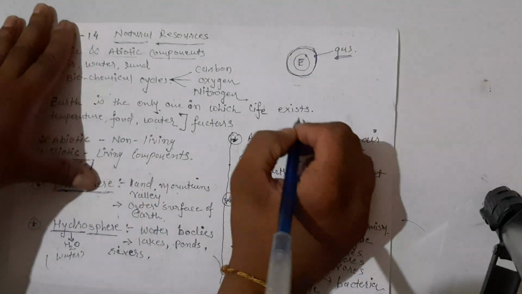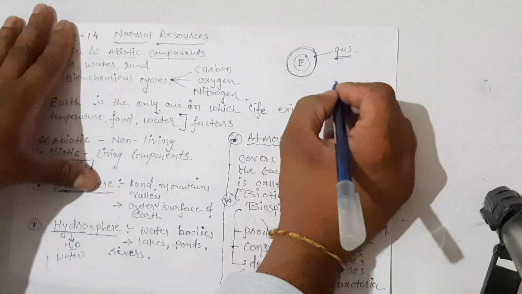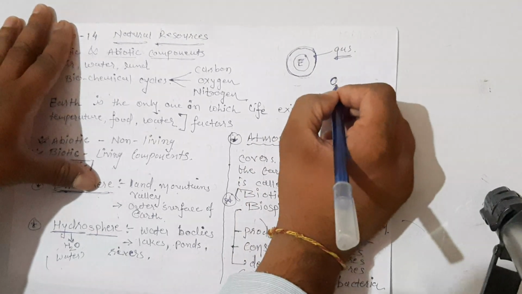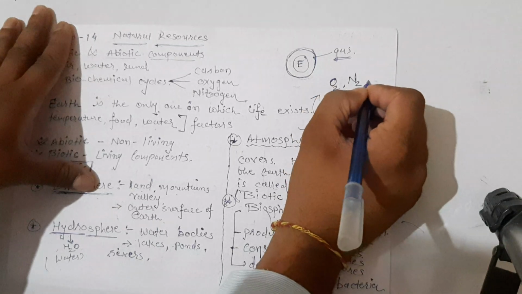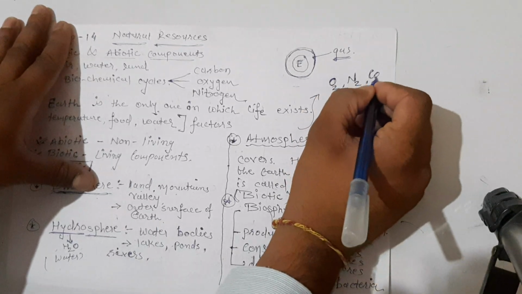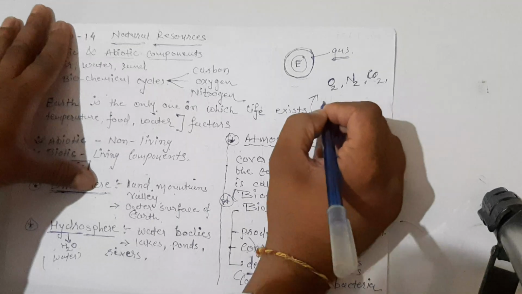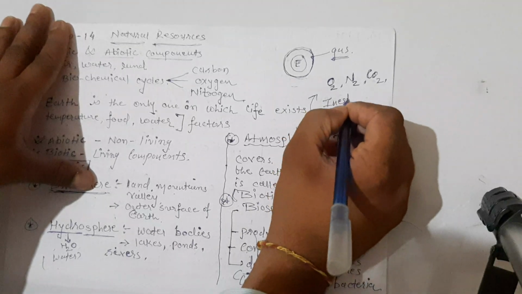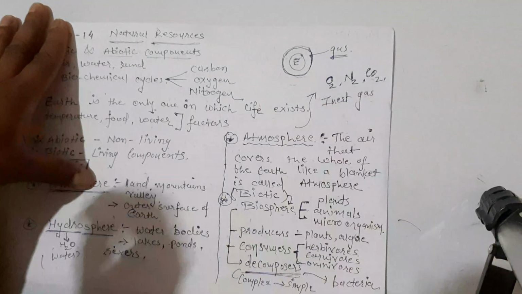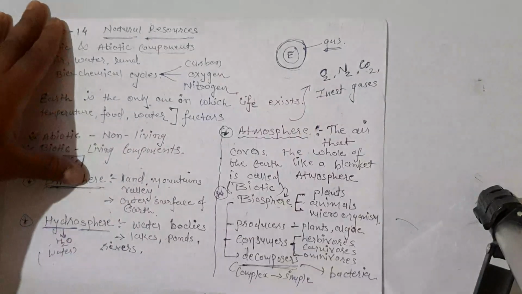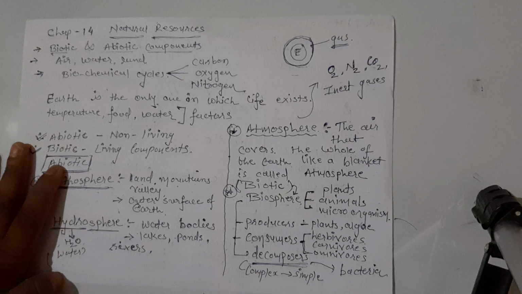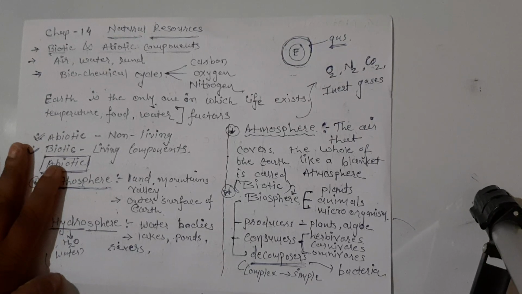And we know that generally in this atmosphere we are having important gases like oxygen, like nitrogen, like carbon dioxide, also different inert gases, right? We'll have different types of inert gases. All that will come in our atmosphere.